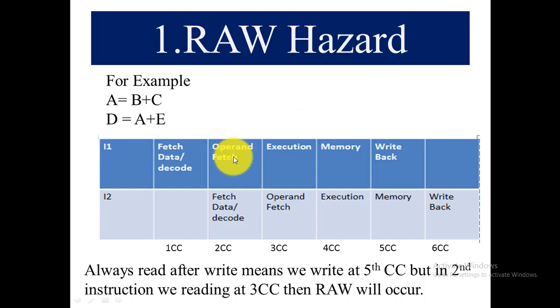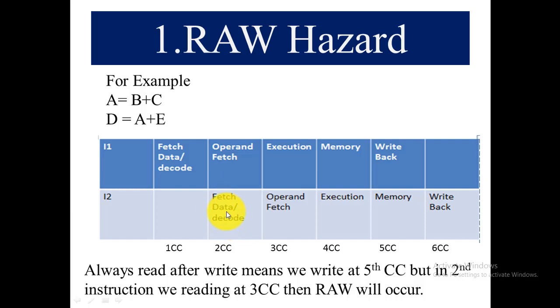As we all know, in pipelining architecture, when instruction 1 is in the second stage, then the first stage is empty, and we load the next instruction into the processor. So in the second clock cycle, when instruction 1 is fetching the operand, instruction 2 starts executing, fetching the data to decode.